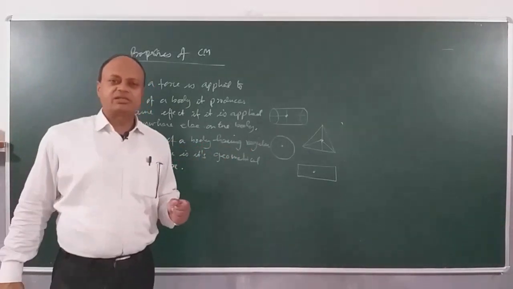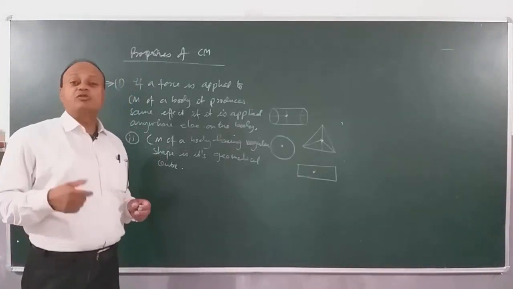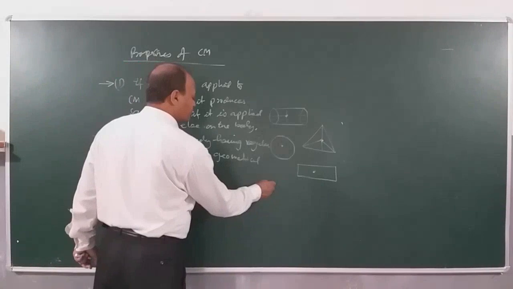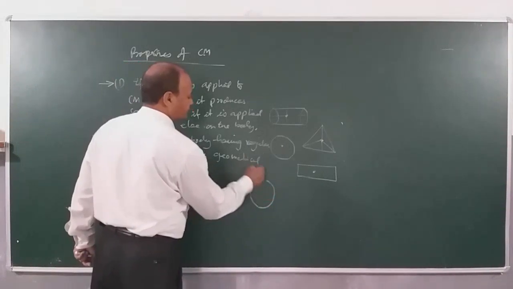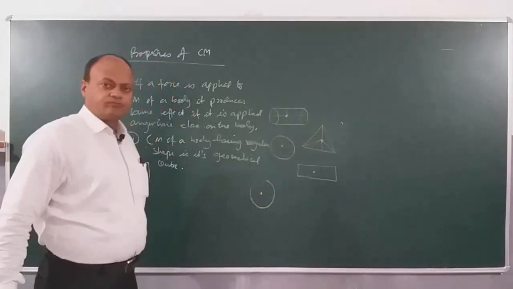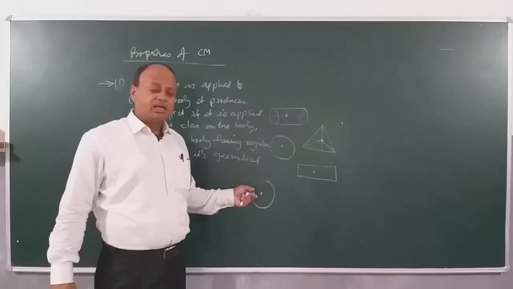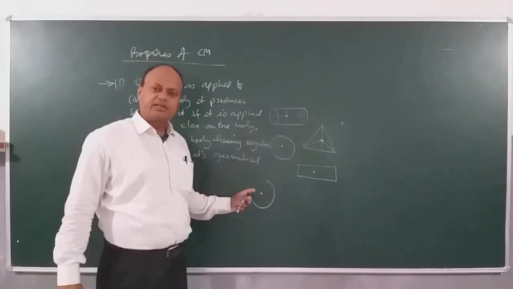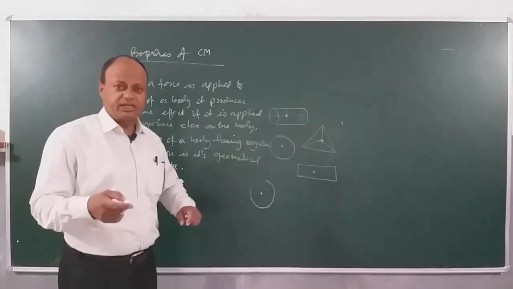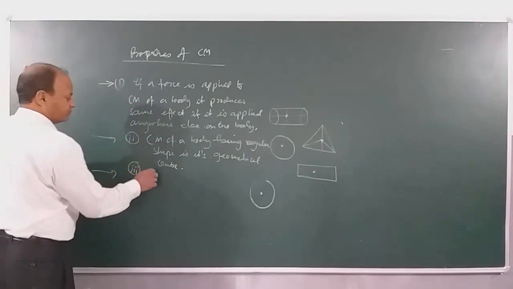But you don't have to think always that the center of mass lies within the body. In some cases it may lie outside the body also. For example, take the case of a ring. This is a ring, suppose. Its center of mass is here. Meaning, center of mass is not lying on the ring. It is lying where? At its geometrical center. But see, the geometrical center is not on the what? Ring. It is outside. So keep in mind that the center of mass of a ring lies what? Outside. So I'll write this. The center of mass may lie outside also.